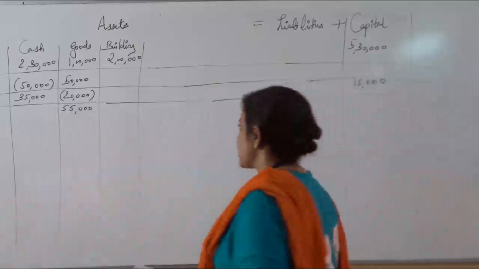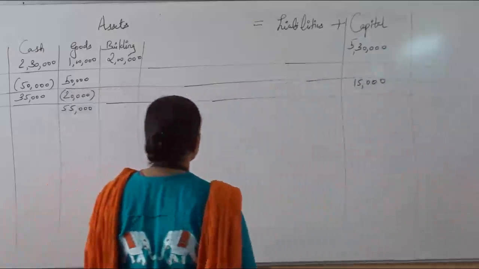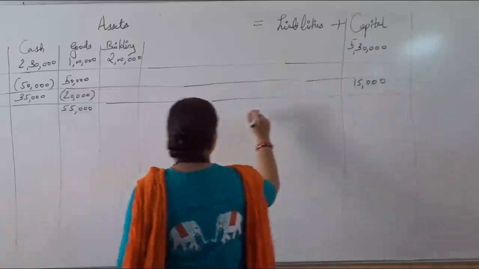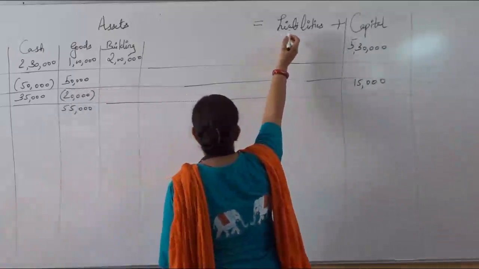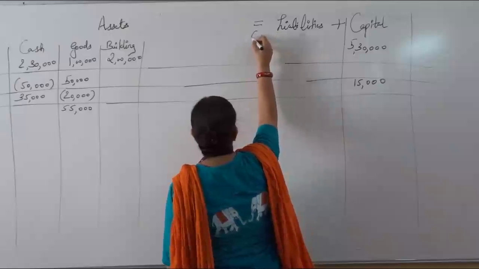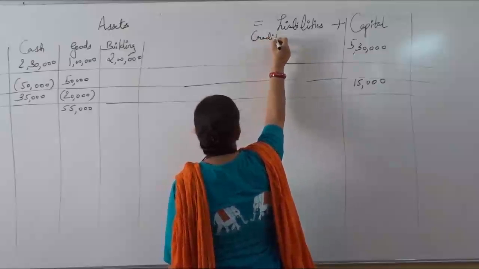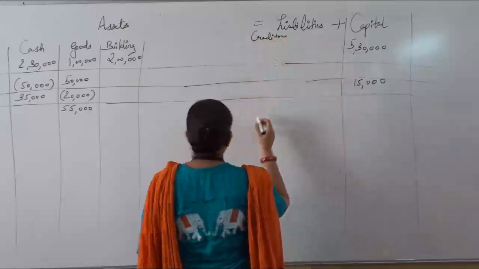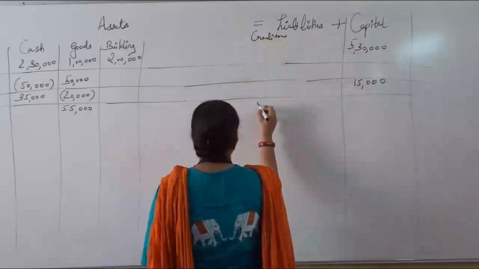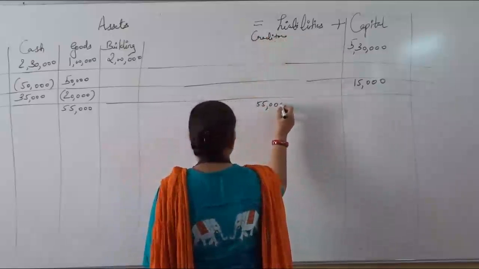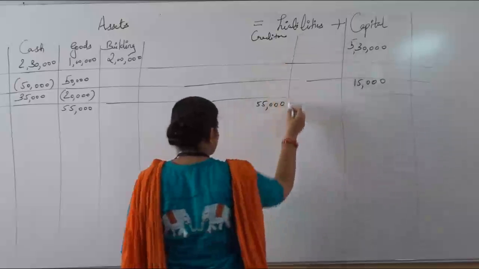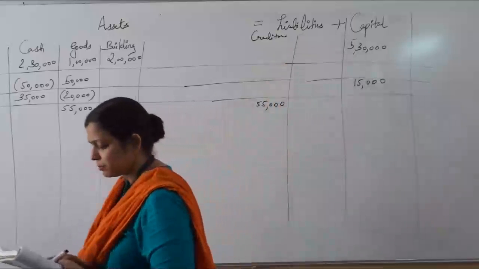It means on the other side, what will be the impact? A creditor is created, 55,000. Creditor will come in which head? In the liabilities, right, heading creditor. How much creditor you are having? 55,000. Like this, creditor has come.